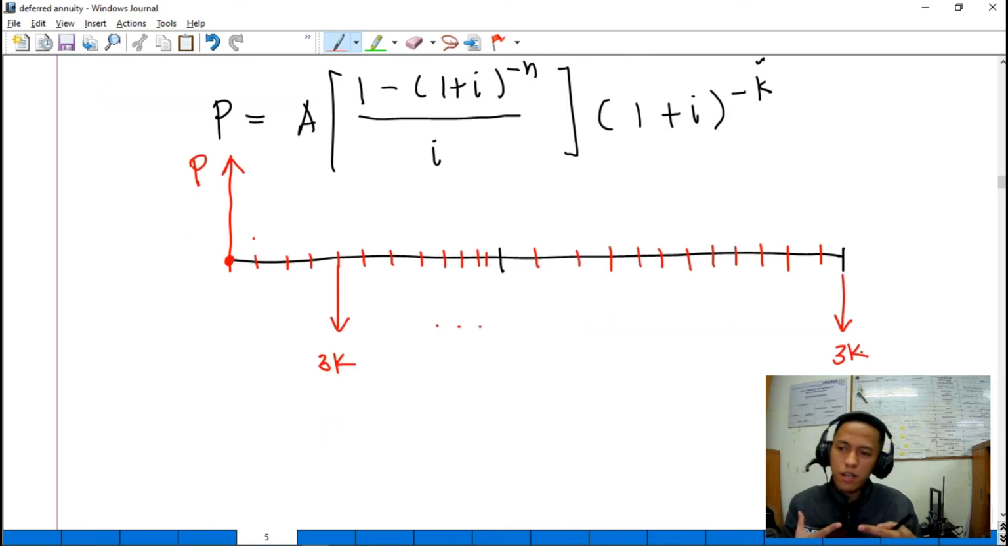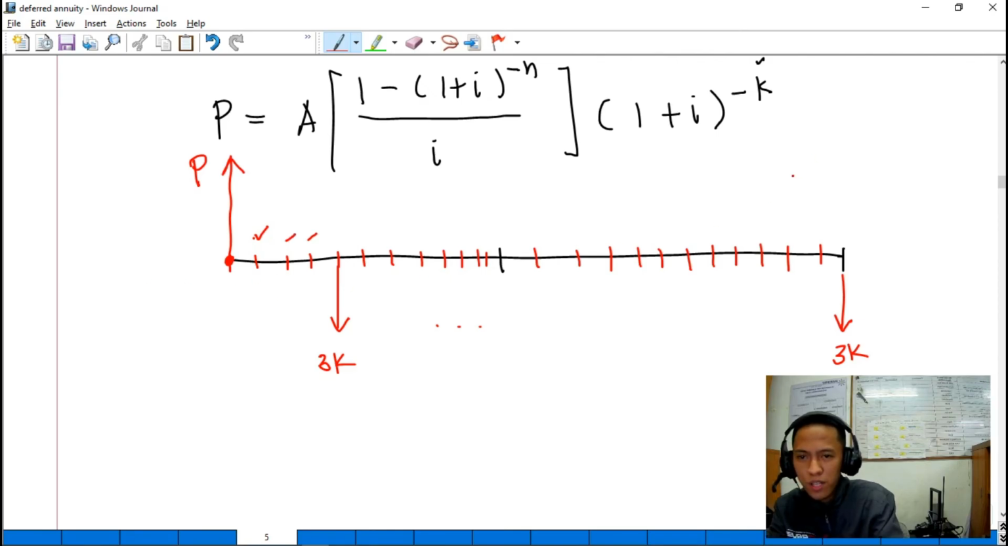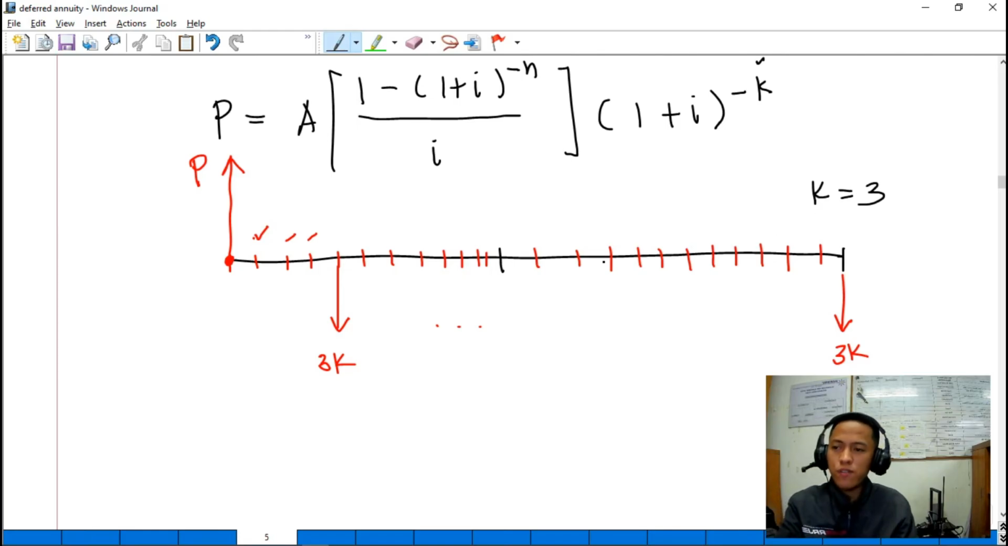So from this cash flow diagram, we can see na yung period of deferral natin is 3 payments. So you have here 1, 2, 3. So therefore K is equal to 3. So how many number of payments? Okay? So bibilangin mo lang lahat yan kung ilang payments yan. Okay? So kung ayaw mo na magbilang, syempre we can compute, no?